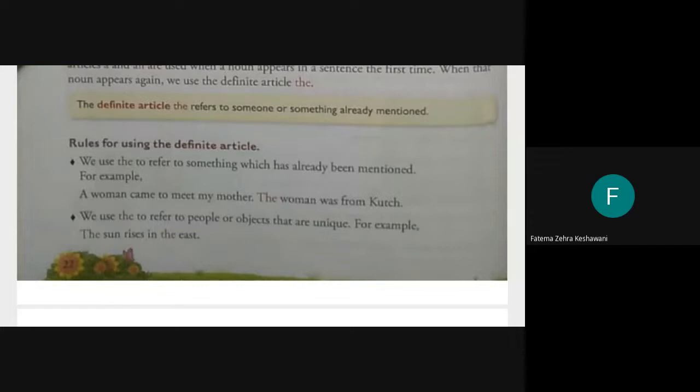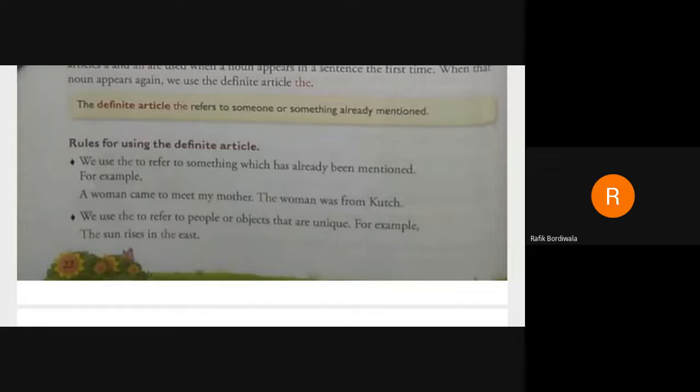Now, what is the difference between the first sentence and the second? The first clause is using the article a. A woman. What has happened? We have introduced the person, the woman, for the very first time.